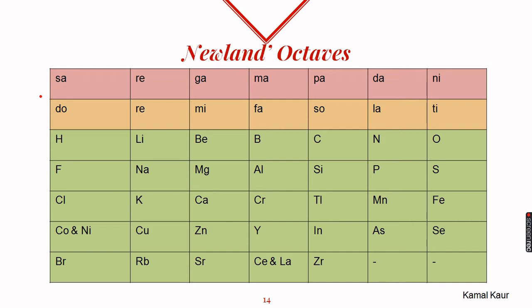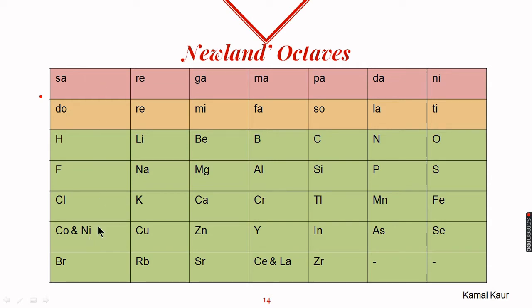He anticipated that only 56 elements exist in nature and that in future no discovery of elements would be done. And he did not leave any gaps or spaces for future discoveries, and this is also considered one of his limitations. At places, to fit in all the elements, he kept 2 elements in the same slot, and we know that this is not possible because 2 different elements cannot have the same properties.